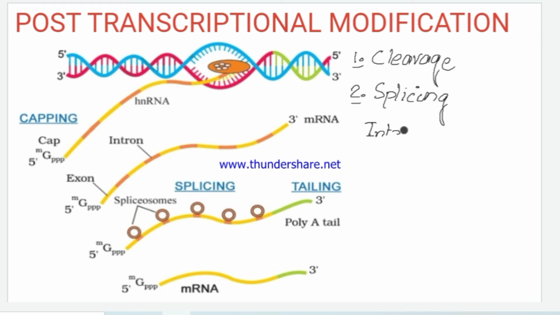So introns are the non-coding sequences along with the exons, which are actually the coding sequences. So the coding sequences are exons. The non-coding regions remain in between the coding exon regions.